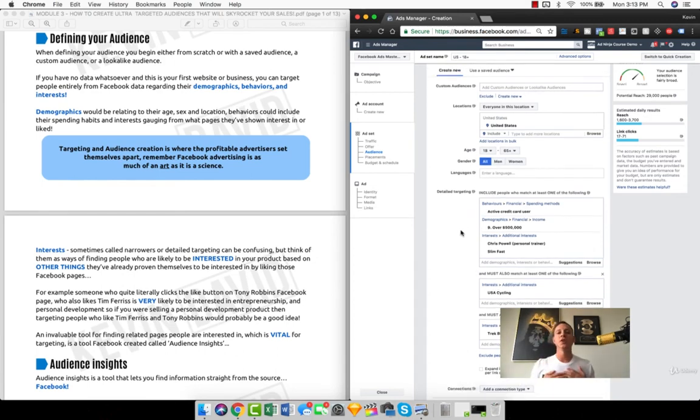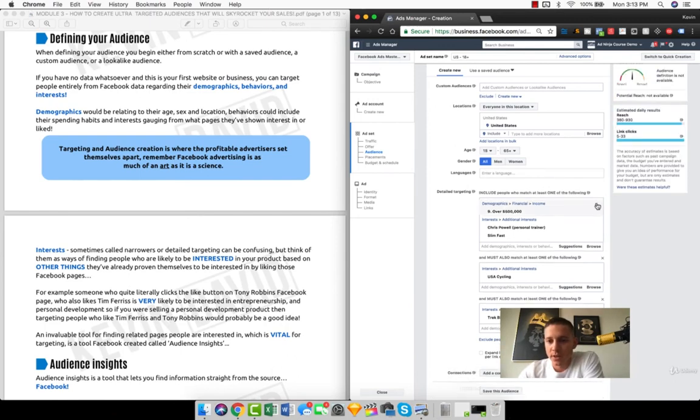And so this is just a general introduction, guys. We're going to go much deeper into targeting specific things like how to target if you're a real estate agent, how to target if you own a small business, how to target if you own a bar or a restaurant, how to go into very specific details of how you can use these detailed targeters. I just want to use this first video to get you introduced to how it works, where you're going to be spending most of your time here in the detailed targeting section.